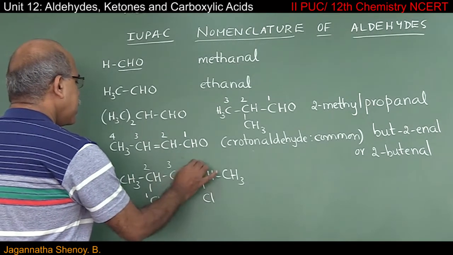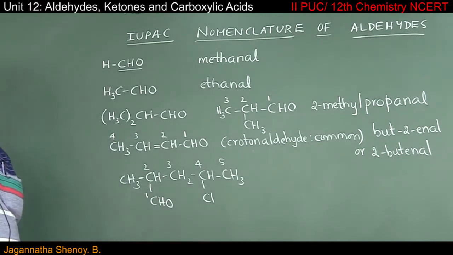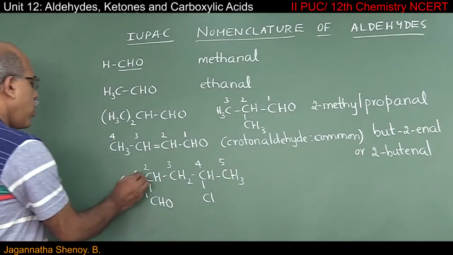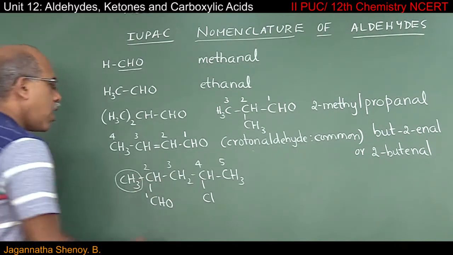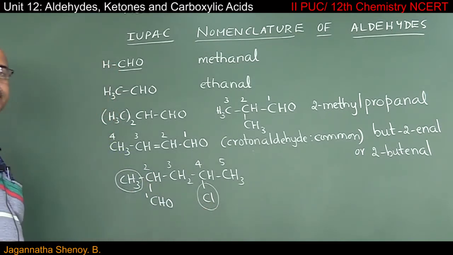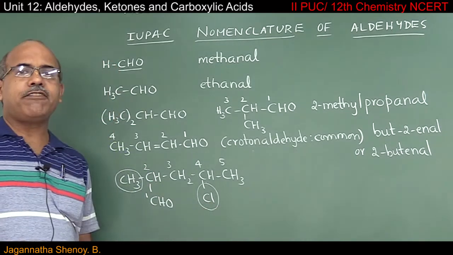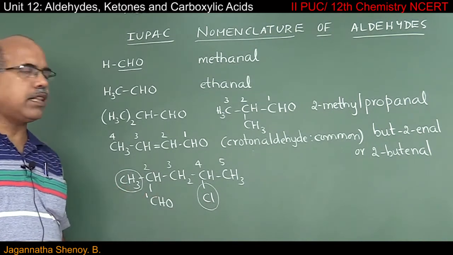2nd, 3rd, 4th and 5th. And you can make out that on the second carbon atom we have a methyl group. On the fourth carbon atom we have a chloro group. And you know that alphabetically chloro comes before methyl.